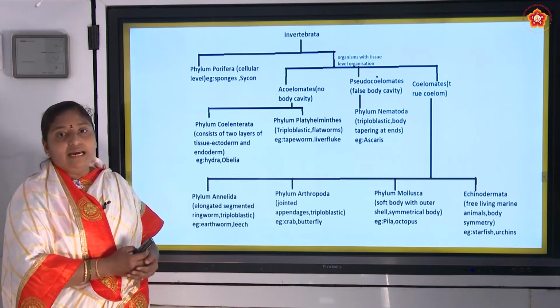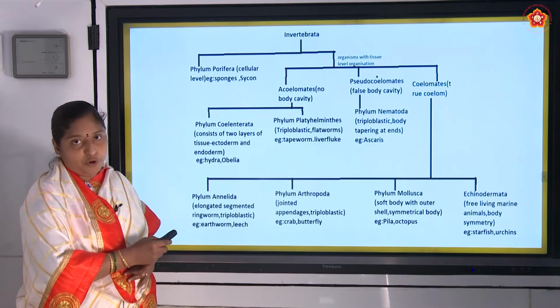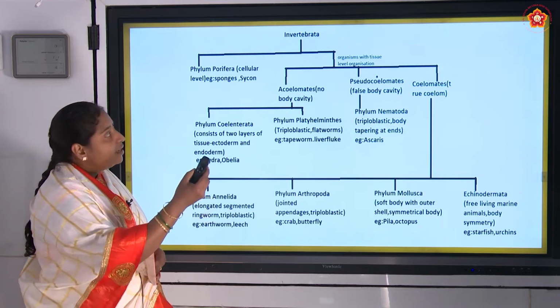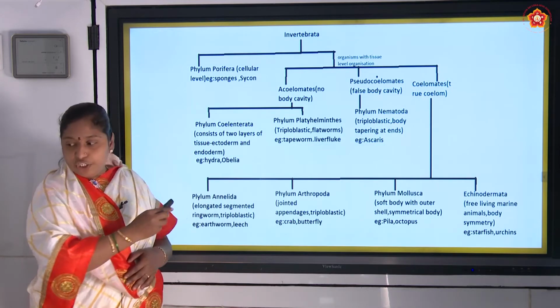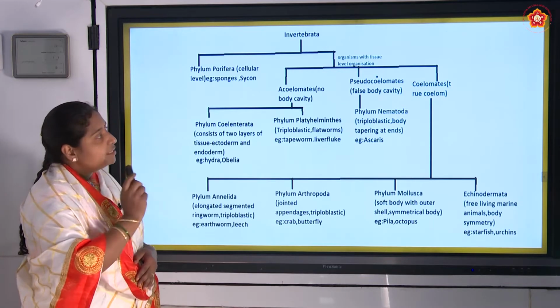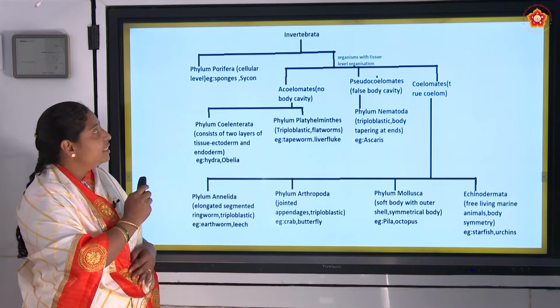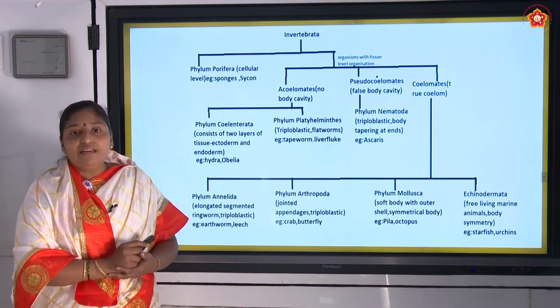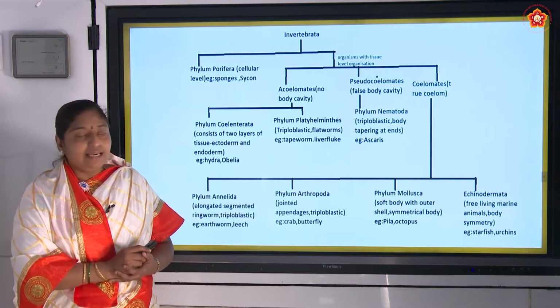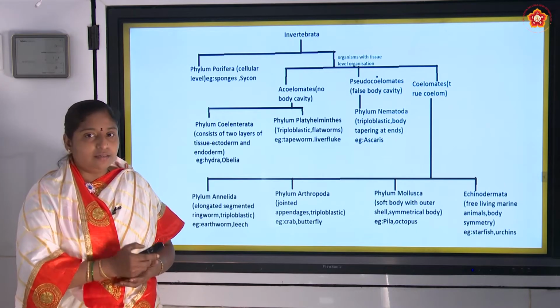First, under cellular grade of organization, we have phylum Porifera. Example, sponges and Scypha.